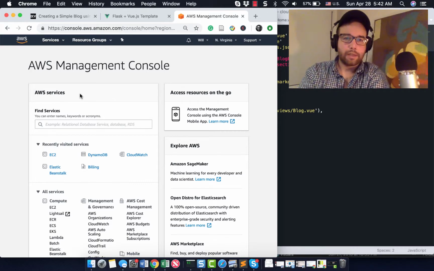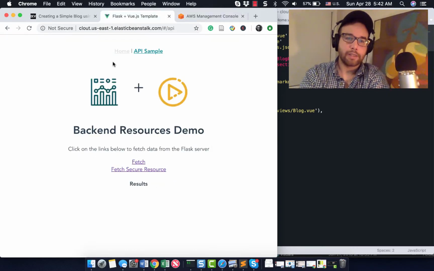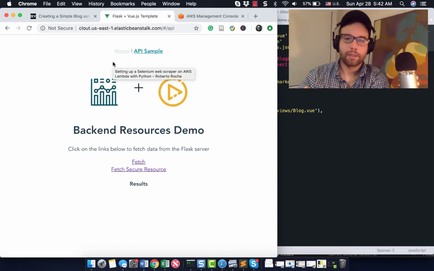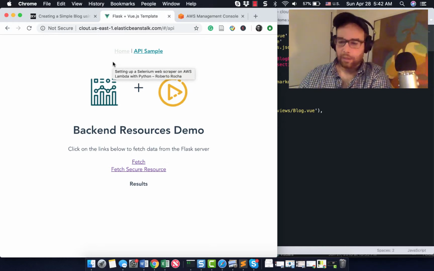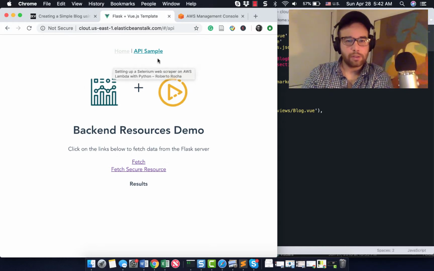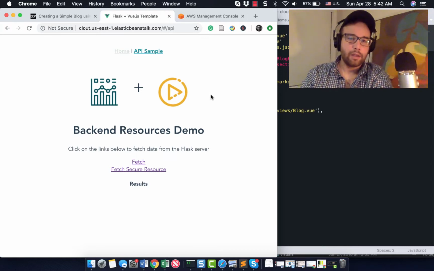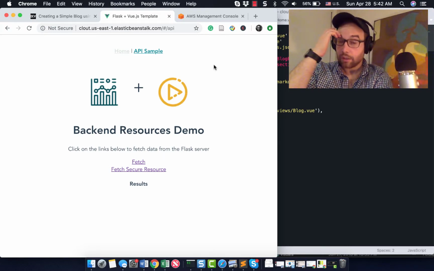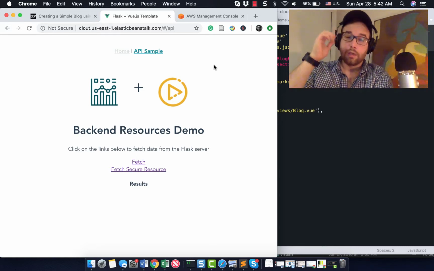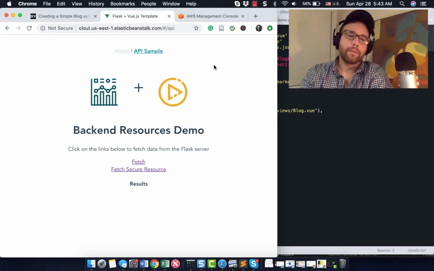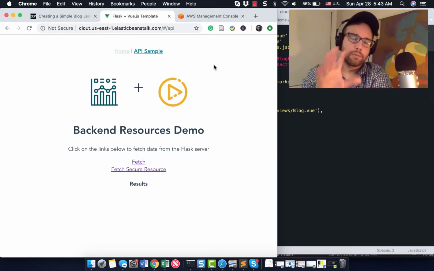So we got that deployed last time, Flask plus Vue.js. We used a template that's available on GitHub that I referenced in the last video to get that up and running. And this is one of the pages. I just modified the images and the coloring a bit, but that's it. And I want to add a blog to this site. I want to be able to navigate somewhere, write blog posts, not have anything too fancy. And so what we can do is create a simple Markdown site.